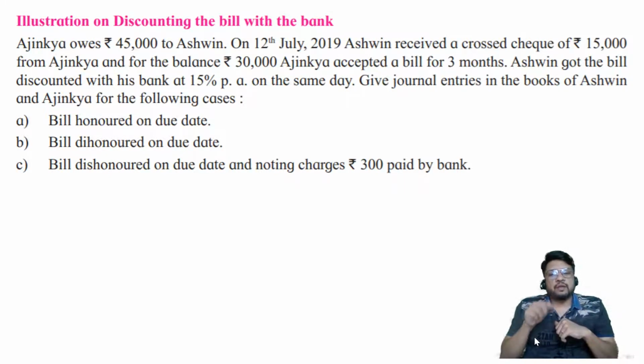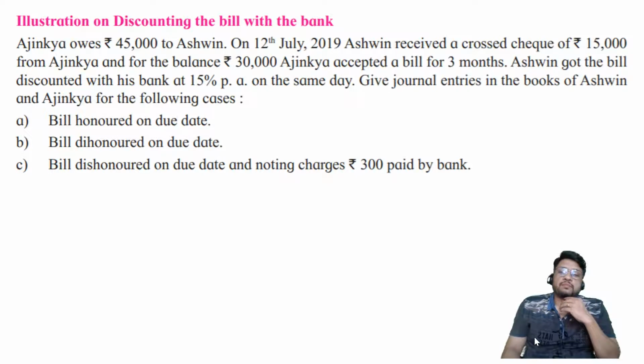So in discounting, now we are interested in understanding how to pass the journal entries. Now remember, this is the most confusing part of the topic of bill of exchange, journal entries of discounting. So if you are going to pay proper attention now, if your concentration is high, then you will understand these entries properly, and in that case this is going to be your best friend in the examination of 12th standard. This topic, bill of exchange, 10 marks in your pocket, provided you are going to pay attention now. So please be with me. I want next 30-35 minutes of dedication, full concentration on the topic.